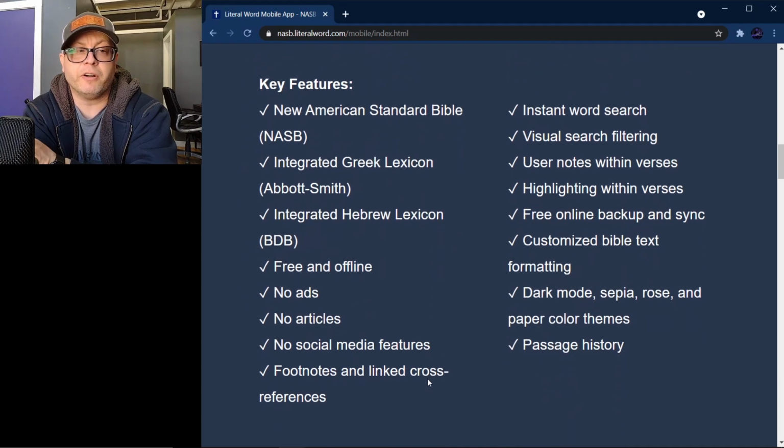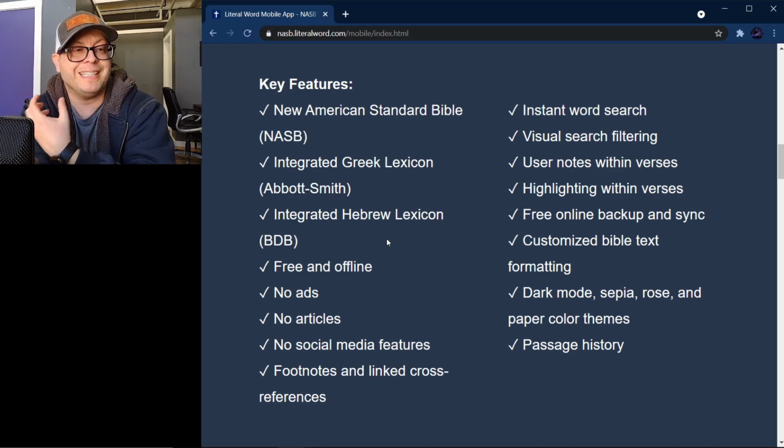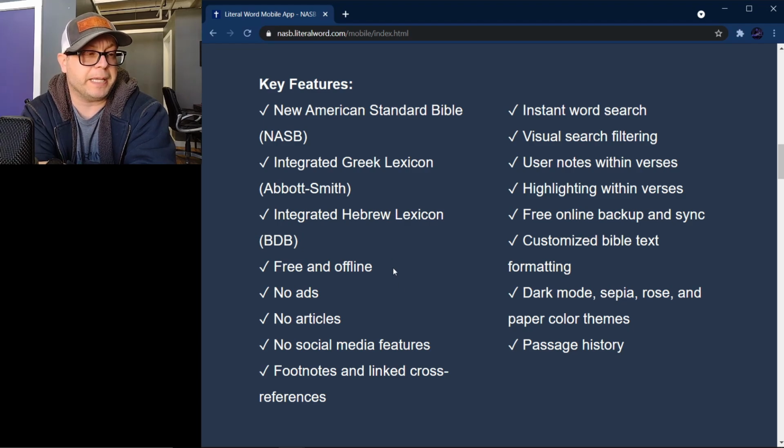And so here are the features listed out here. You can see it has some really good features for study: an integrated Greek lexicon, an integrated Hebrew lexicon. So those are going to get you into the original languages, allow you to dig in and understand what are the words behind the English text that you're reading. What are the original languages saying?